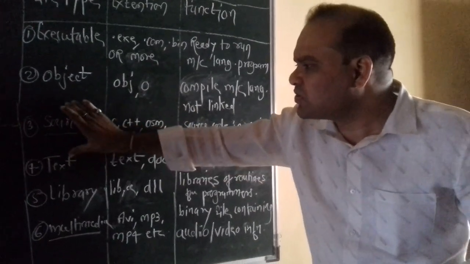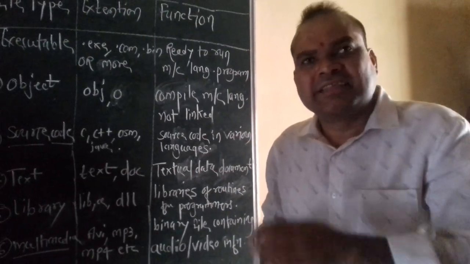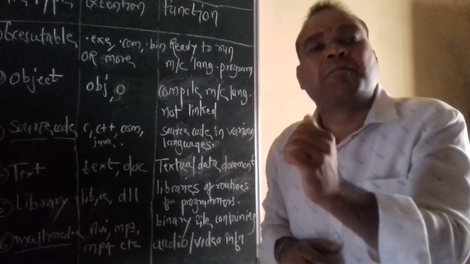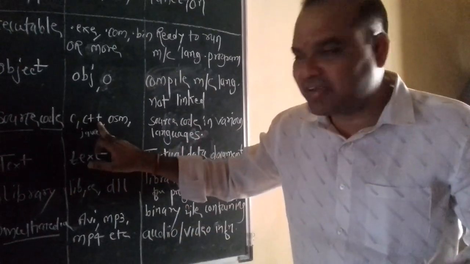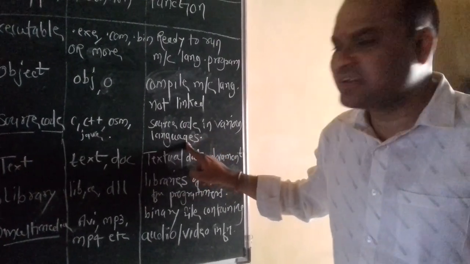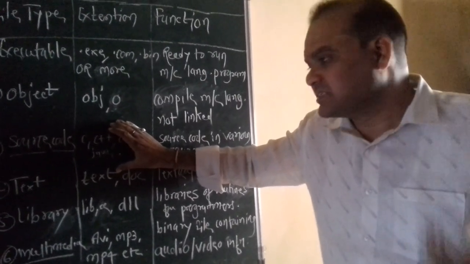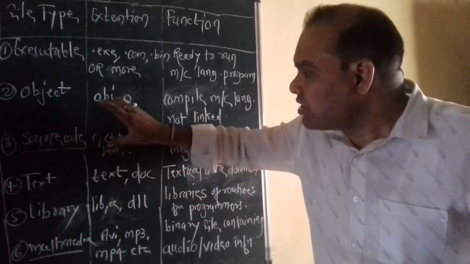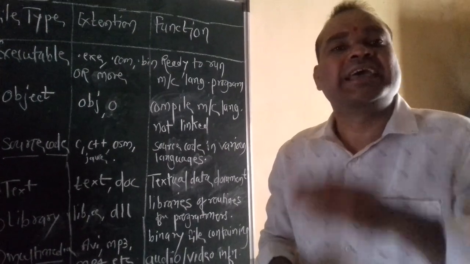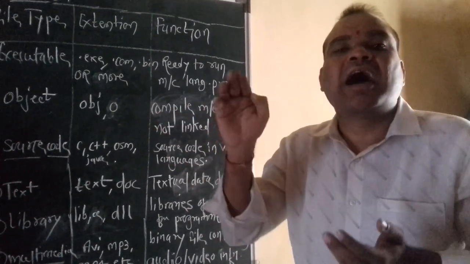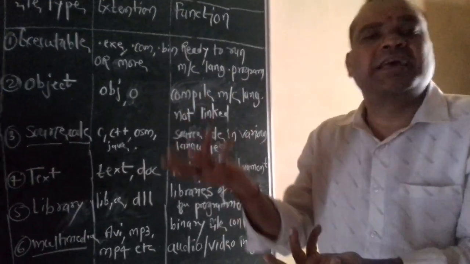Source code is your C code, C++ code, Java code. That kind of code is in a proper format, proper structure as per the language. Source code is available in various languages, and you know very well which languages are available in the machines. Now next one is text. All the source code you type regarding the languages is in which form? Text form, like #include is text, printf is text, scanf is text.